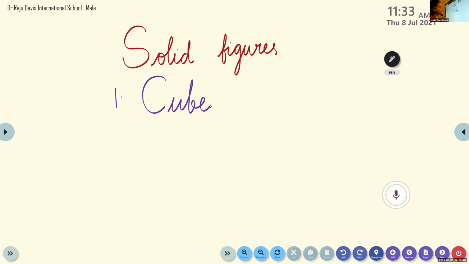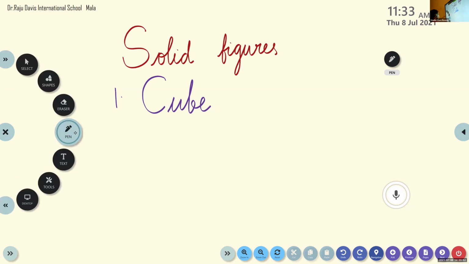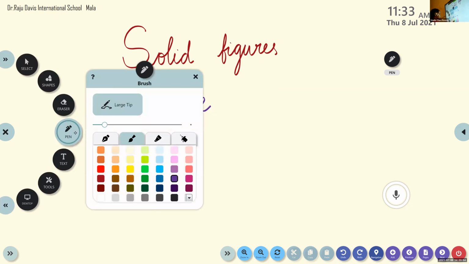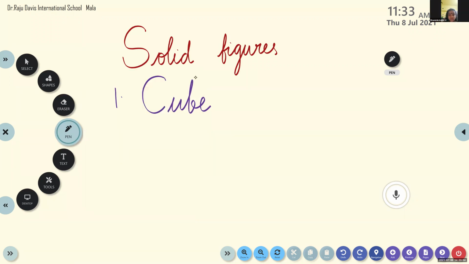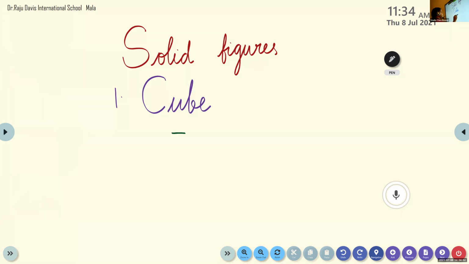C-U-B-E. Cube. Now let's draw the picture of a cube. Are you ready? Ready, ma'am? Yes. Now how will we draw the picture of a cube? First of all, we will draw a square. So all of you please draw a square. Square, all sides are equal. It's very important. All sides are equal for a square.